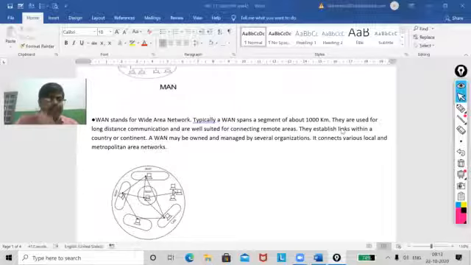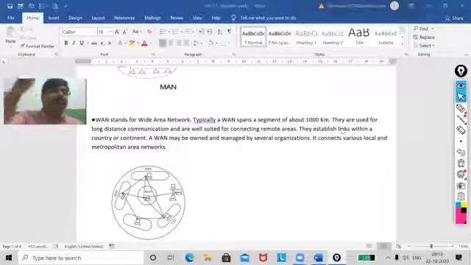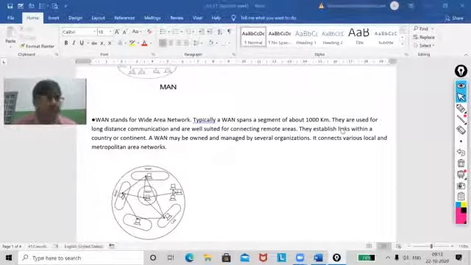That means your PC can be connected to a PC that is very close, maybe one building to another building, from your place to another state, from your place to another country also. So this type of service you will not be getting in PAN, LAN and MAN. That means you cannot connect one country to another country.